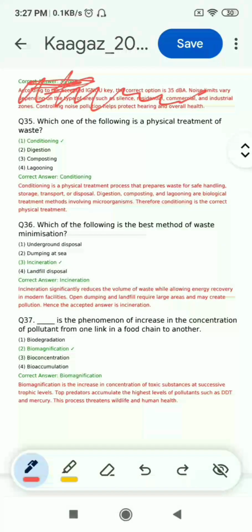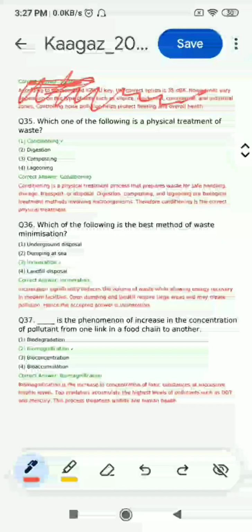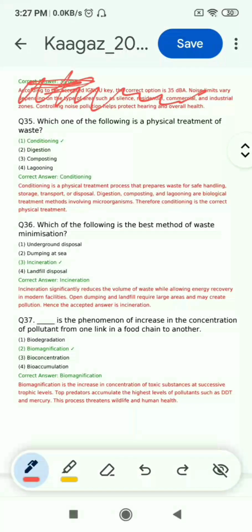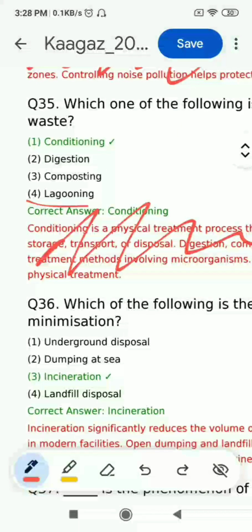Question 35, which one of the following is a physical treatment of waste? Conditioning, digesting, composting, lagooning. So this question you can see. This answer is also incorrect by ChatGPT. The correct answer is lagooning.